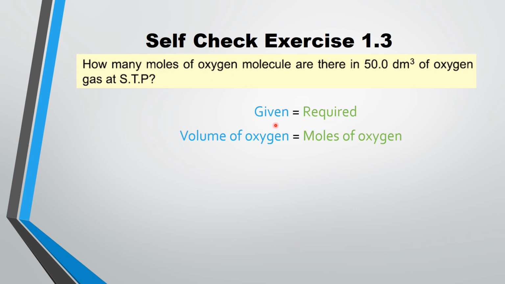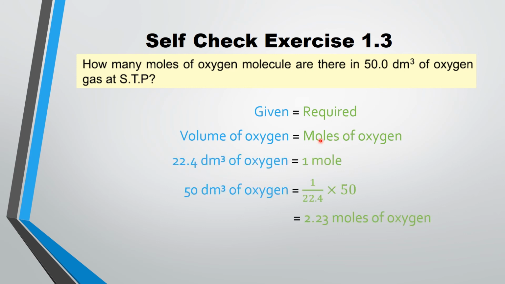So we will write down what is given and what we have to calculate, and then we will put the values. As our standard value is 22.414 decimeter cube of oxygen, it is equal to 1 mole. So 50 decimeter cube of oxygen will have 1 divided by 22.4 multiplied by this value. It is simple use of the unit method. We can calculate the number of moles of oxygen.